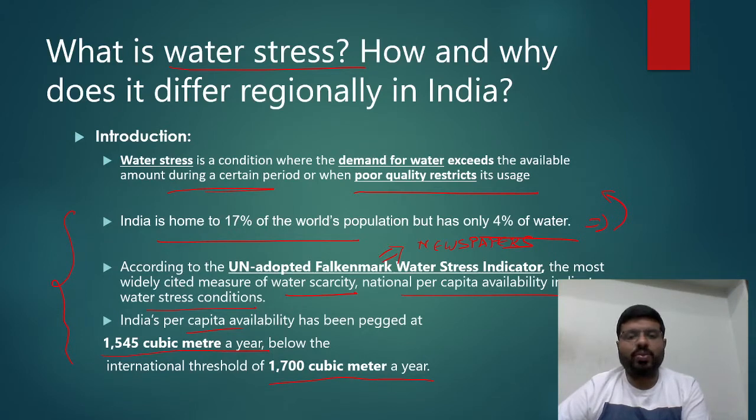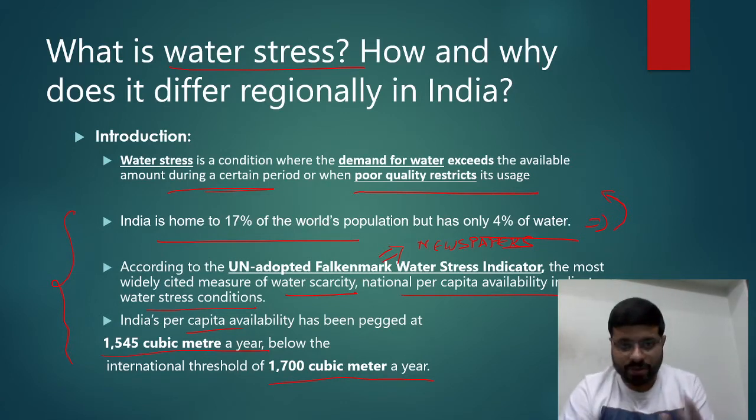So these are the uniqueness points. If you start with these things, this kind of data you should already have with you. From this data, you should be able to represent it in the exam. At least if you have this much data, you might be able to write the water stress definition, and according to this Falkenmark water stress indicator, you can write this and go ahead. You can skip this point, or else if you don't remember this, you can straight away start with the definition. There are so many methods to write, right? This is the one you have to start with.